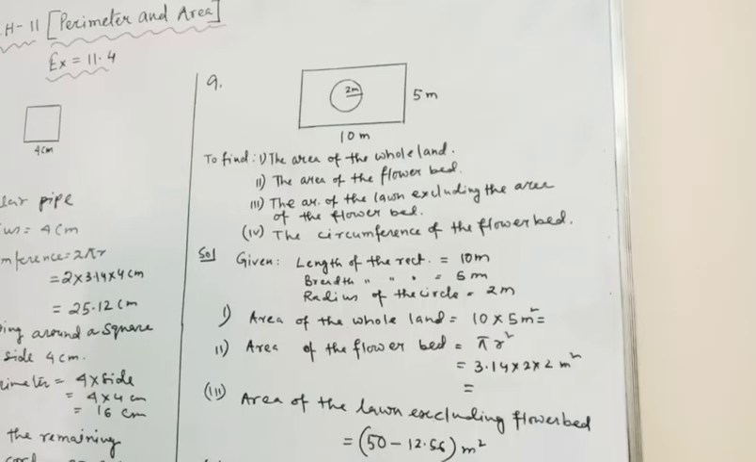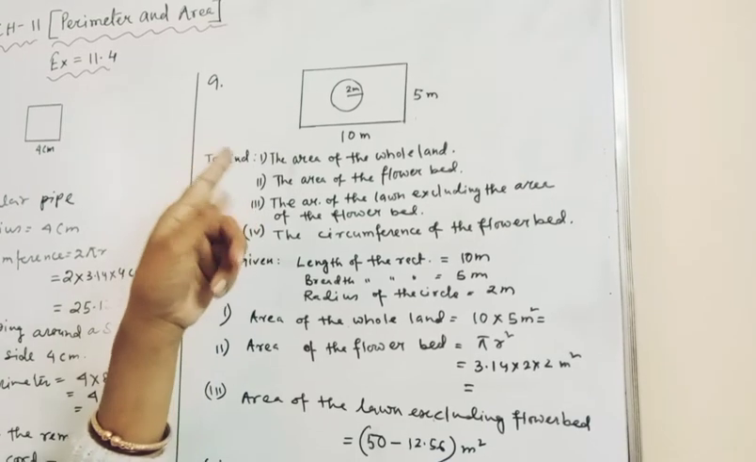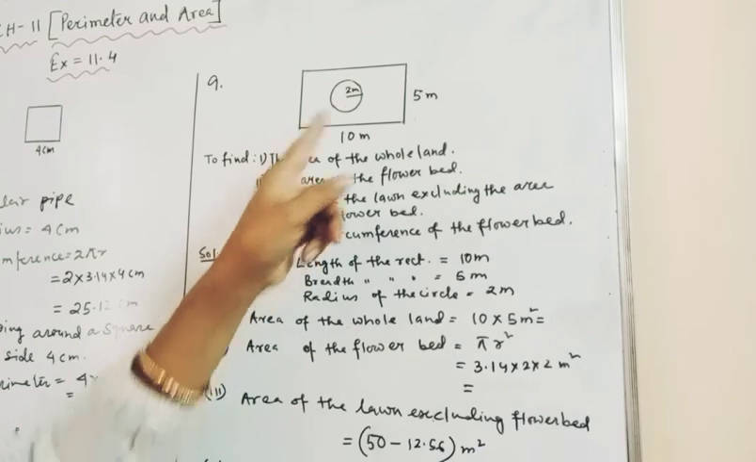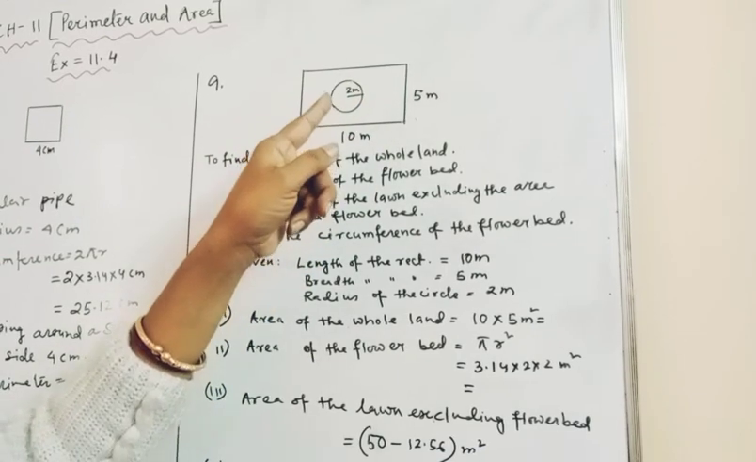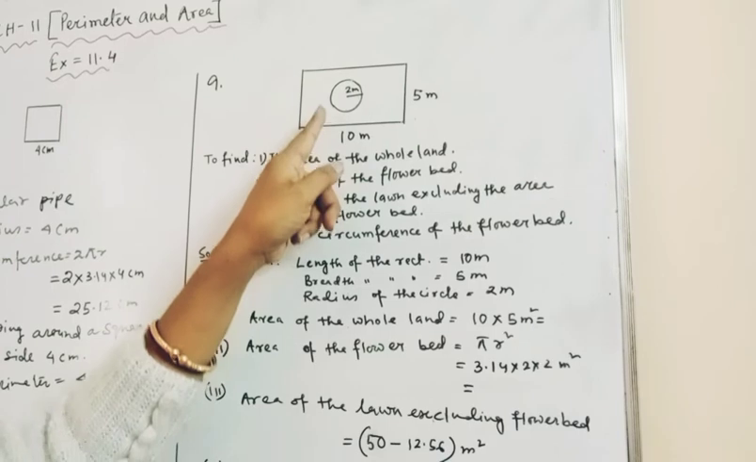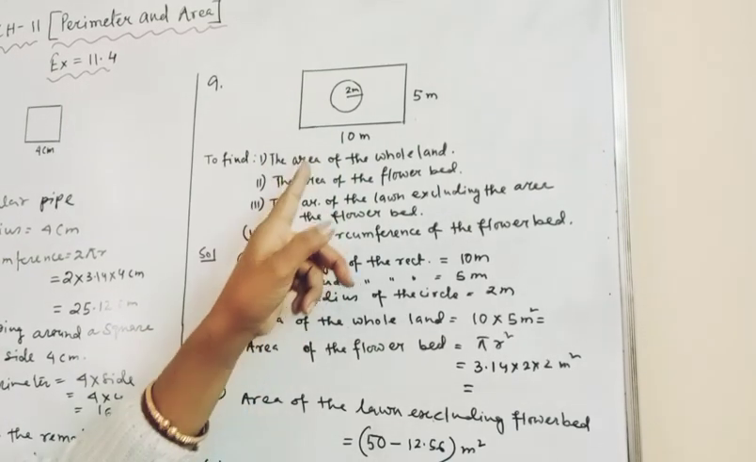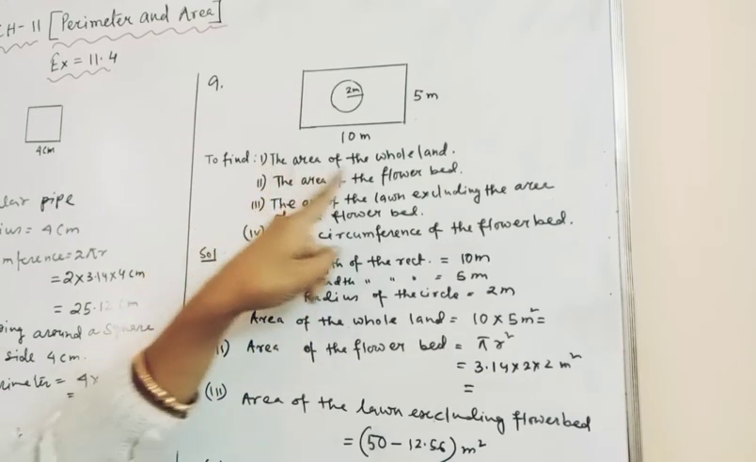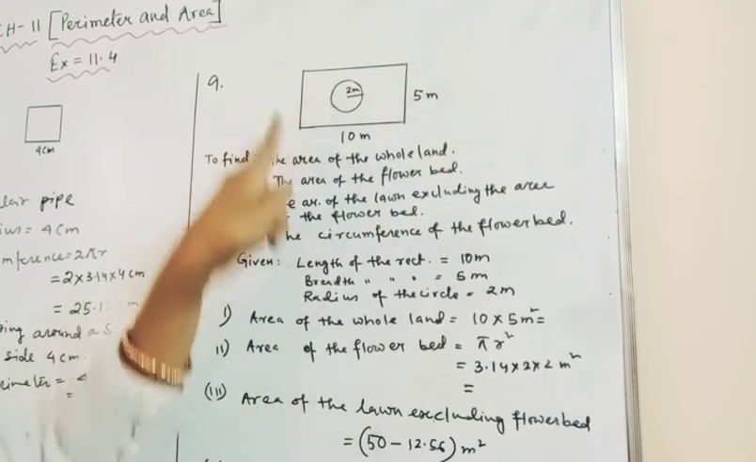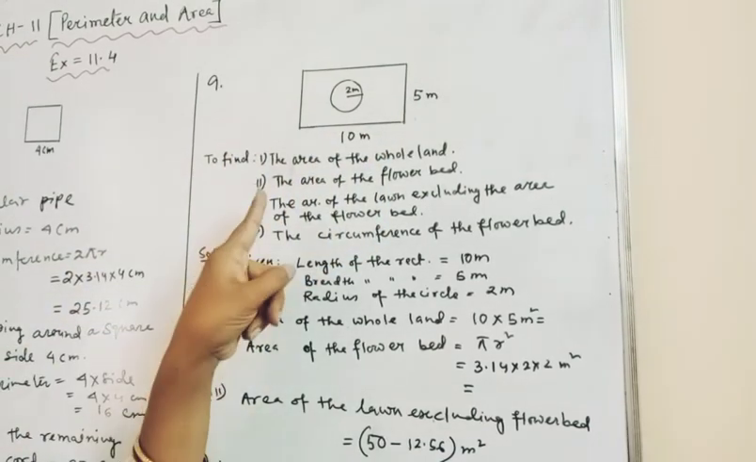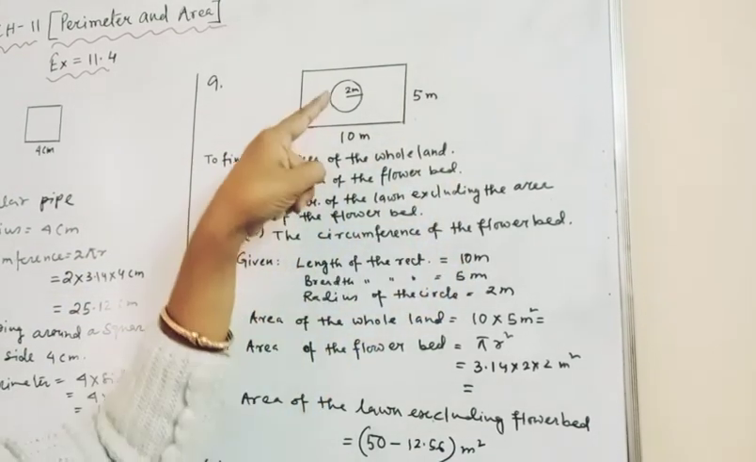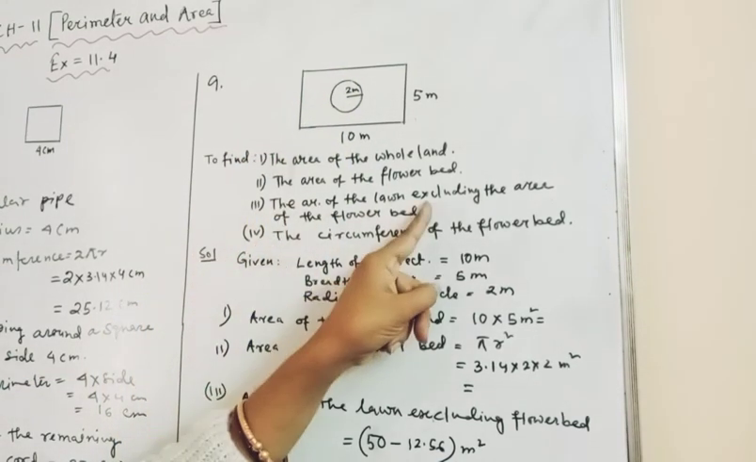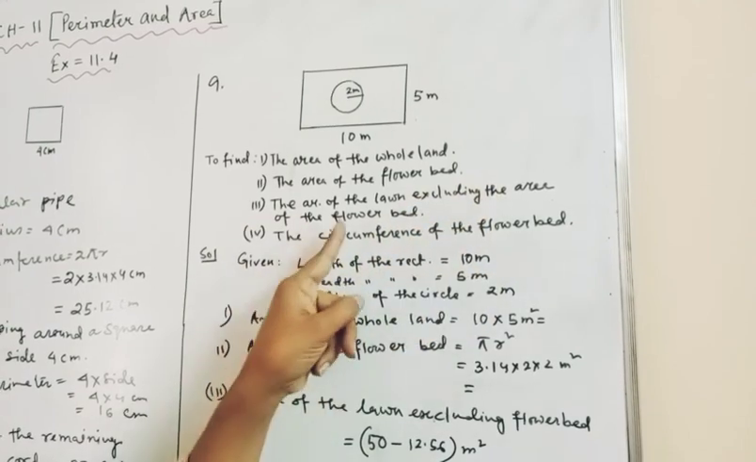Next sum is question number 9. In this question it is given that the adjoining figure represents a rectangular lawn with a circular flower bed in the middle of the field. First, area of the whole land, that means you have to find the area of the rectangular field. Second, area of the flower bed, that means you have to find the area of the circular field.